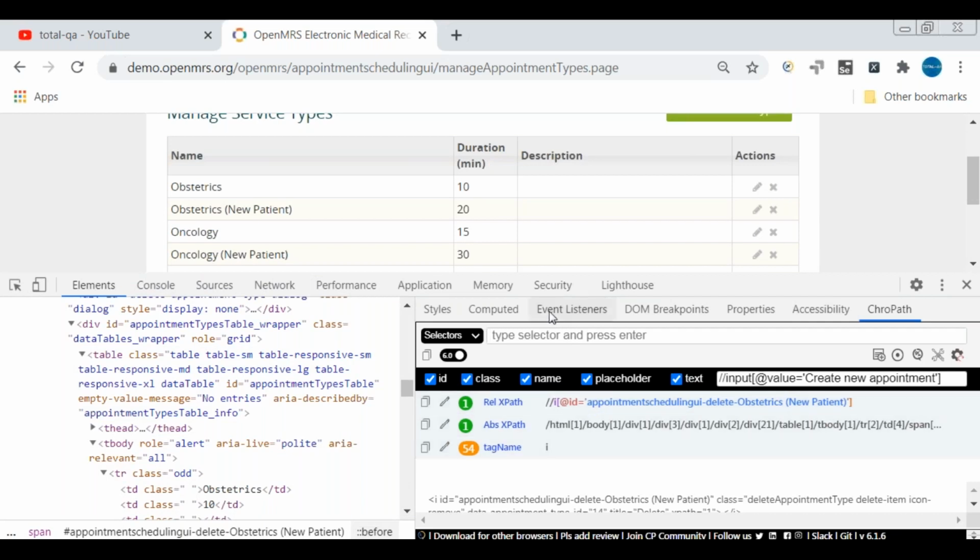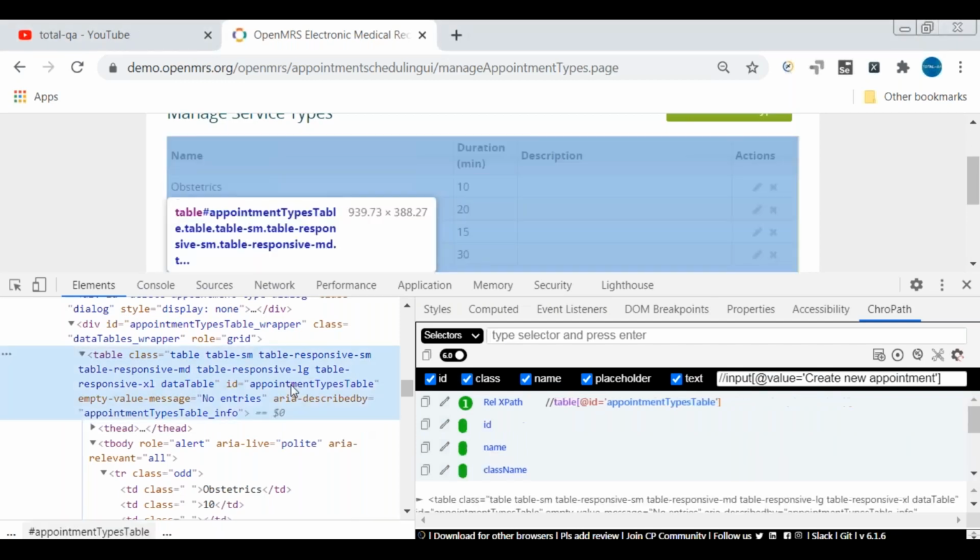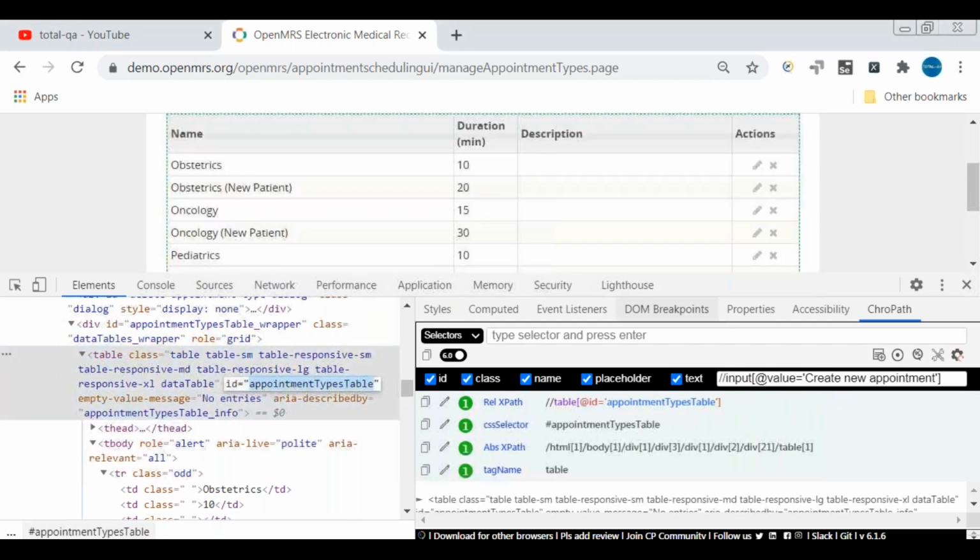So first what we'll do is let's write down the table, because this is a table. Let's write the XPath based upon the table information, because we need to identify this cross symbol. Let's say //table @ID equal to the table name.